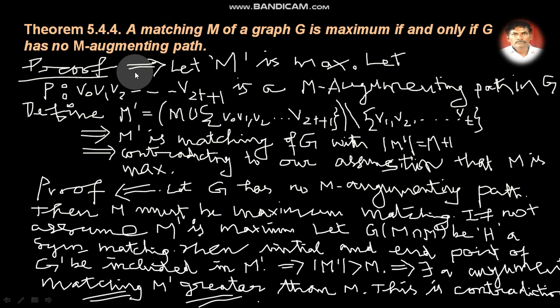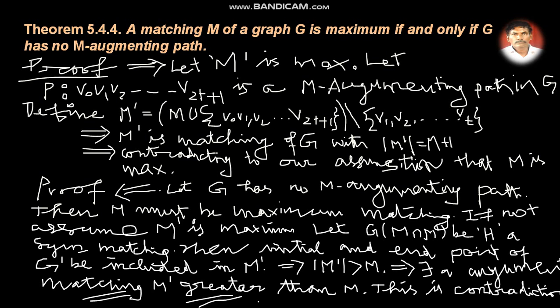In the forward proof, we assume that M is a maximum matching and we prove that there is no M augmenting path. In the backward proof, we assume that there is no M augmenting path and we have to prove that M is a maximum matching. Taking the forward proof first, let M be a maximum matching. That is our assumption. There should not be any other matching larger than that, so that's what we are going to prove now.